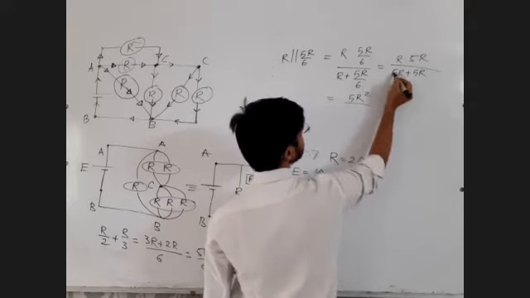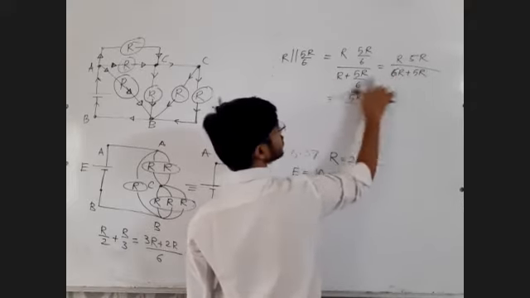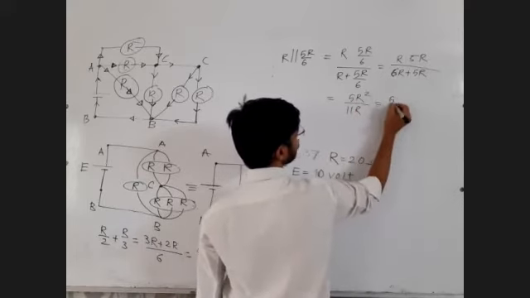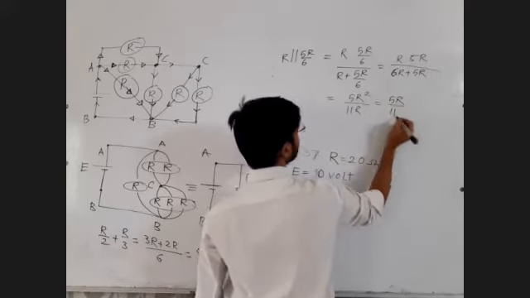Sorry, here I shall write 6R. 6R plus 5R is 11R. So that will be 5R upon 11.